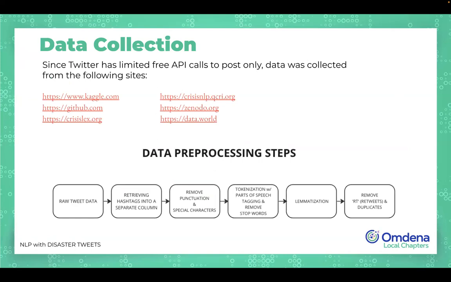Since Twitter has limited free API calls to post only, we collected data from available sources and combined those data sets into one large data set. Most of them had labels indicating whether the tweet was related to disaster or not, and the type of disaster it was related to. These are the pre-processing steps that we took.